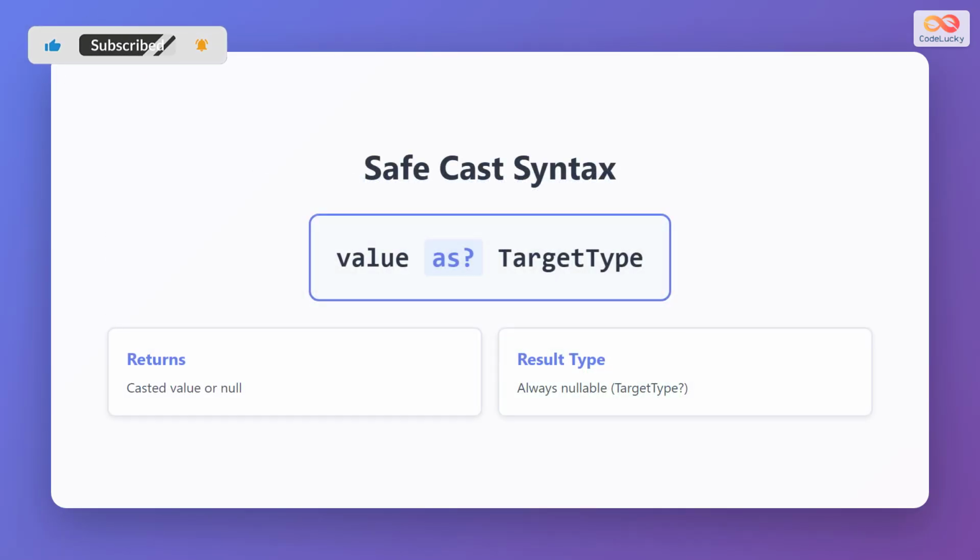The syntax for safe casting is straightforward. You write the value you want to cast, followed by as?, and then the target type. The result is always a nullable version of the target type. For example, if you cast to Int, you get Int?. This means the result can either be the successfully cast value or null if the cast fails.